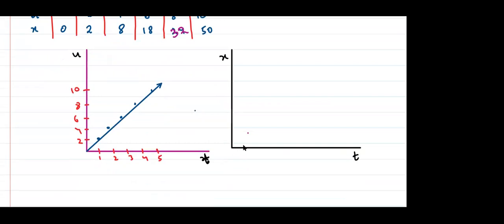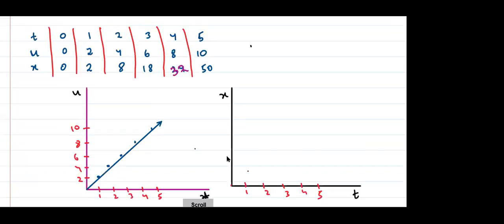Think about it. This is 0. This is 1, this is 2, this is 3, this is 4, this is 5. But this cannot be written in a 1-2 scale, so I'll write a 5-5 scale. So this is 5, this is 10, 15, 20, 25, 30, 35, 40, I will go up, 45, 50.